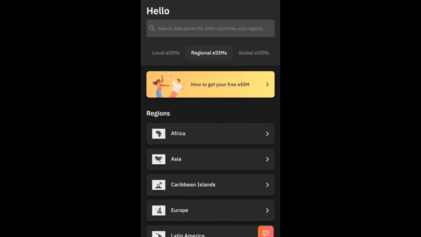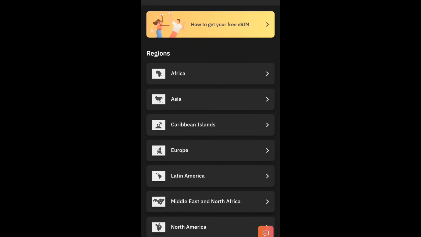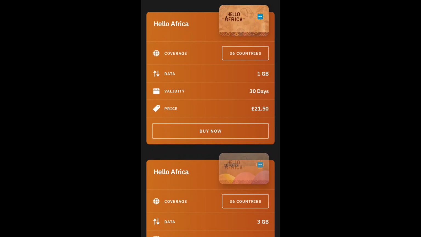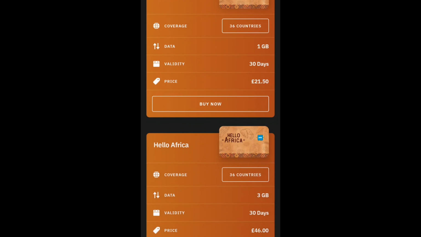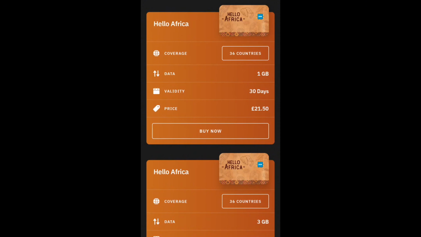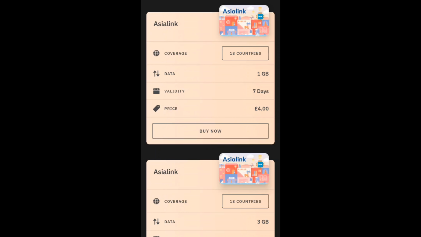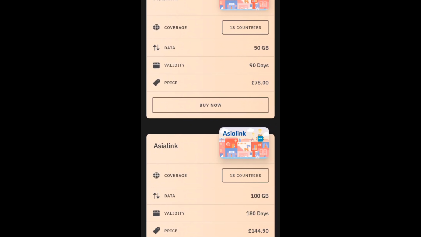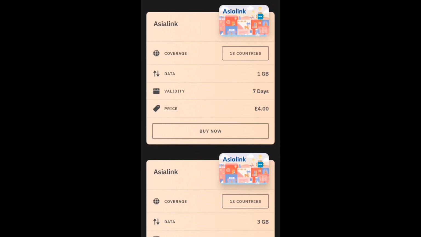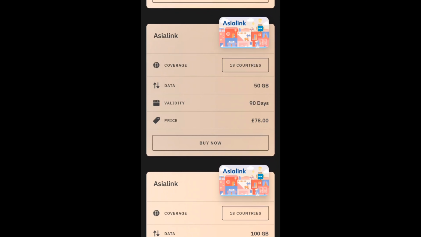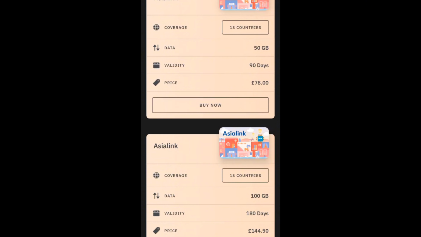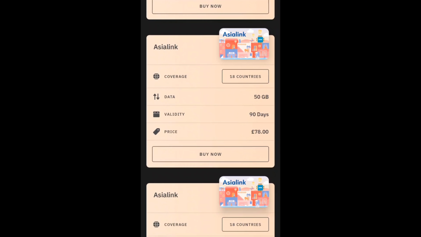So that's back. You can check out the regional SIMs. You see Africa, and you can see all the countries. You can come into it and see the prices and how much the plans are. With some of these eSIM companies like Airalo, some country locations will have more options than others. You see, Africa had 2, Asia has 4. Ooh, some big plans here too, getting some 100 gigs and things. So you have different options.